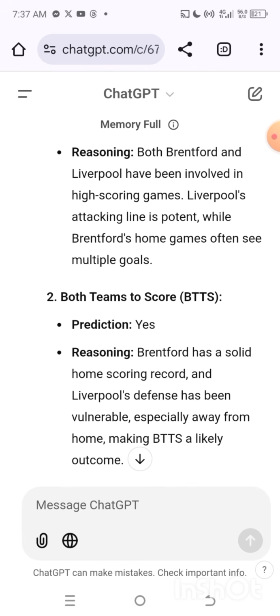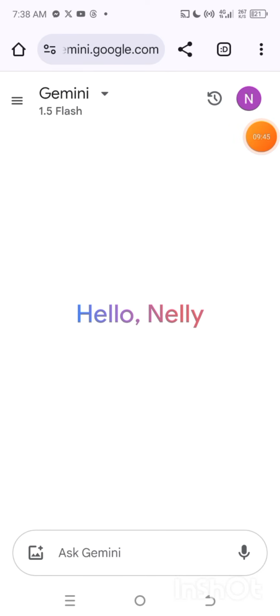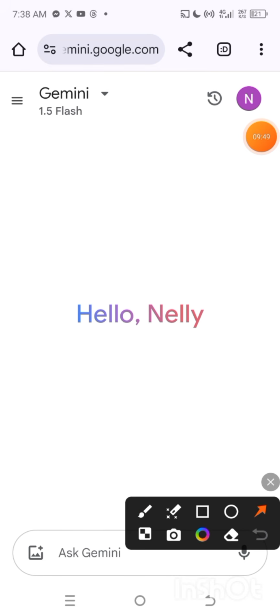Now, the second AI you're going to be focusing on is called Gemini, or Jiminy, right? So this is the name. If I'm pronouncing it wrong, sorry for that. You can go to your Play Store and search for Gemini, or go to Gemini.com.